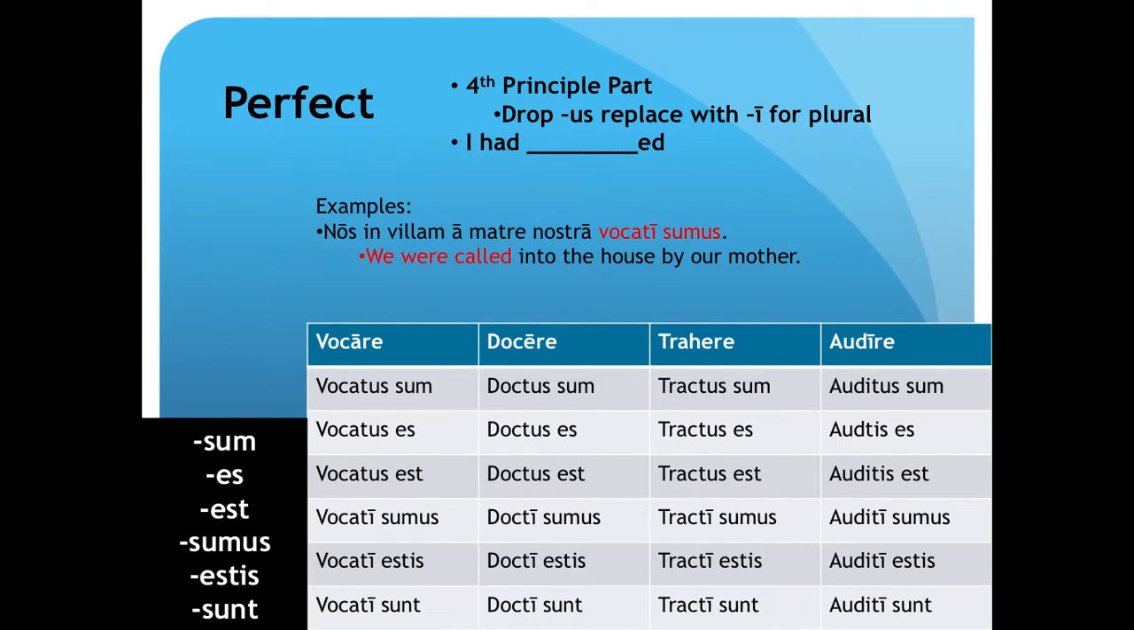Here is a sample sentence. In this sentence, vocati sumus is a first person plural perfect passive verb, which translates to "we have been called."